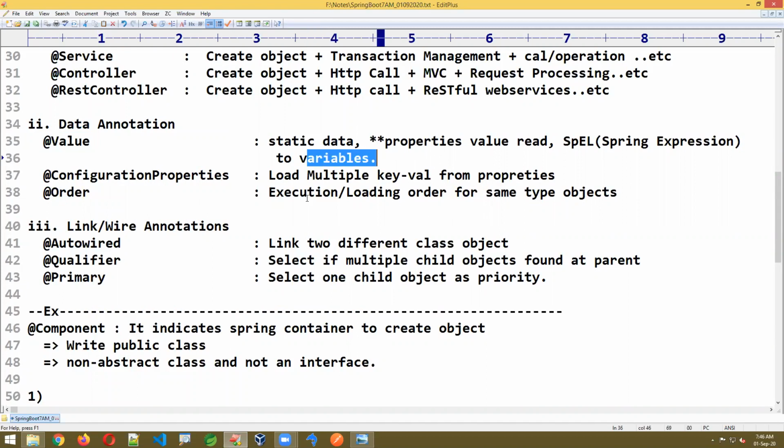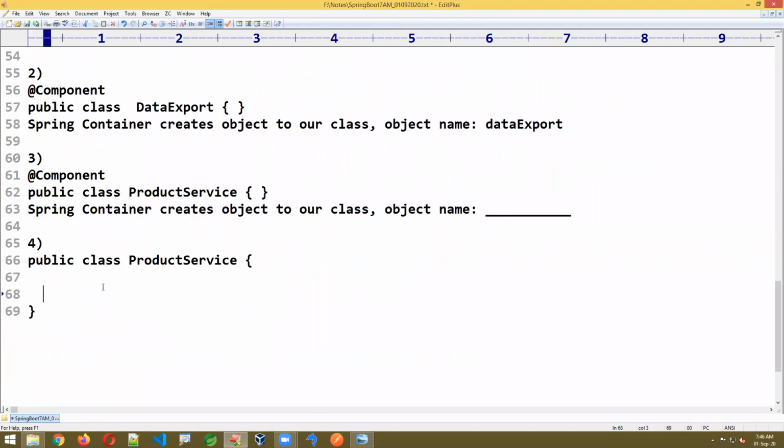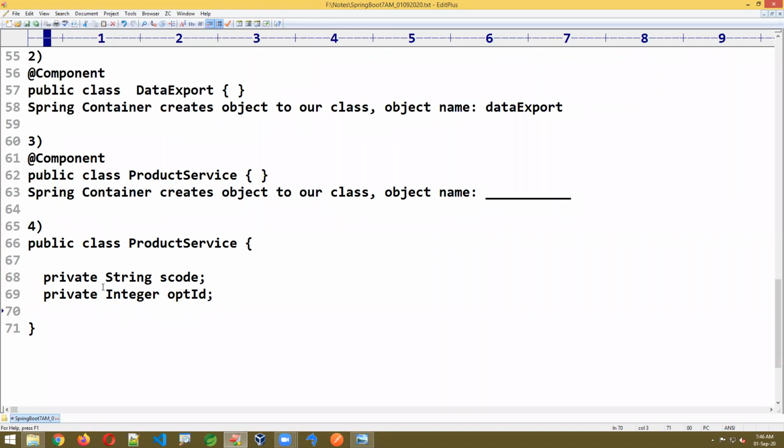For those variables, I want to provide the data. I'm writing here private String serviceCode, simply s code, private Integer optionalId. Like this we have some data. These are dummy variables I'm taking. Your target is to understand how to create the object and how to set the data here. Whatever the class name, I'm writing a dummy class and dummy variables here.